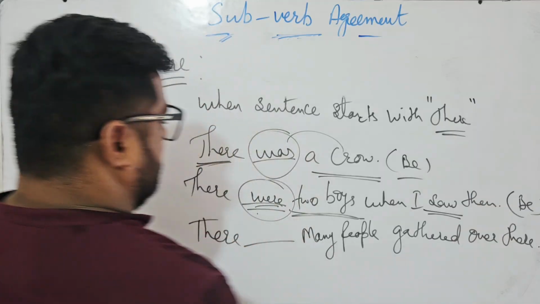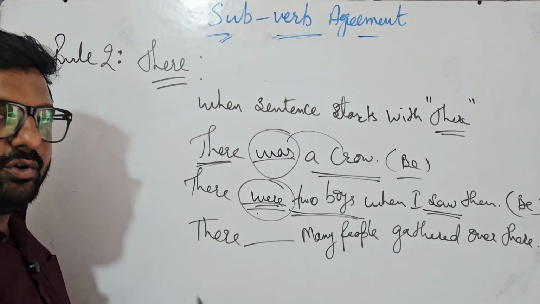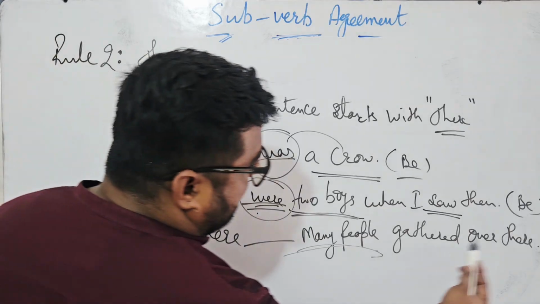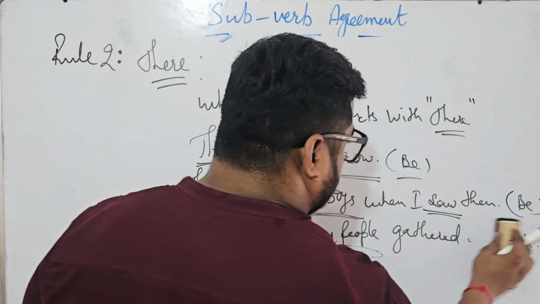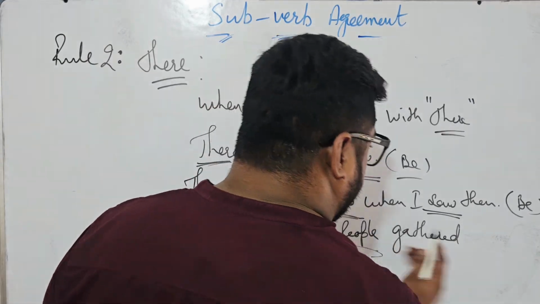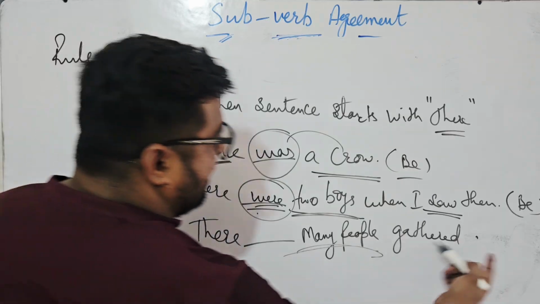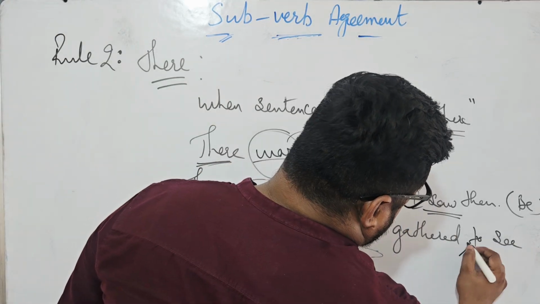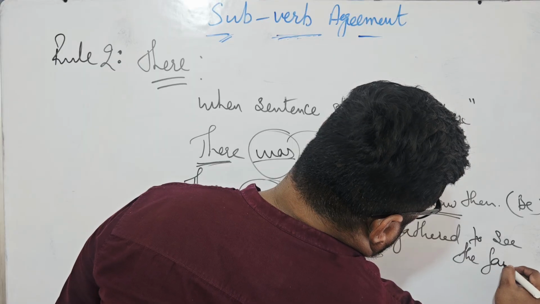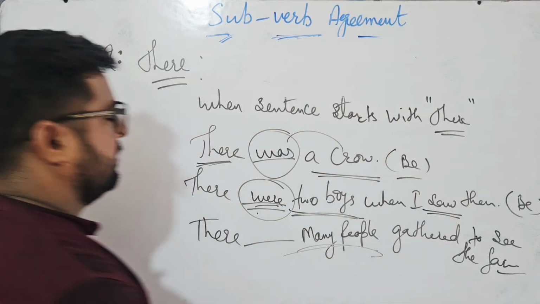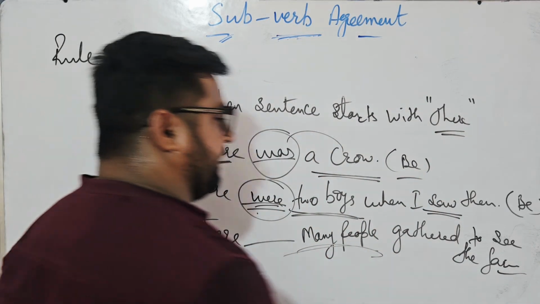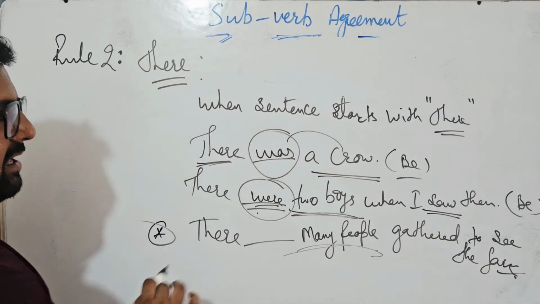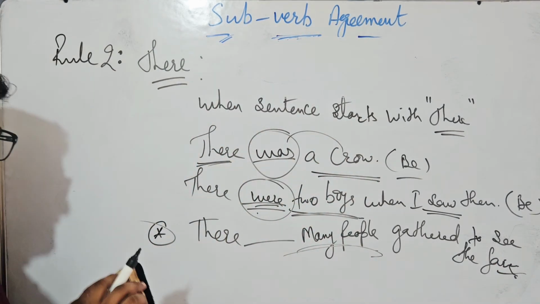And the last one I have left for you. You can write in the comment section what is the answer for this. There dash many people gathered over. Okay, there is already used here. There dash many people gathered to see the fair, you can say. So you can write this starred one in the comment section. Shall I rub this? Let me go further.